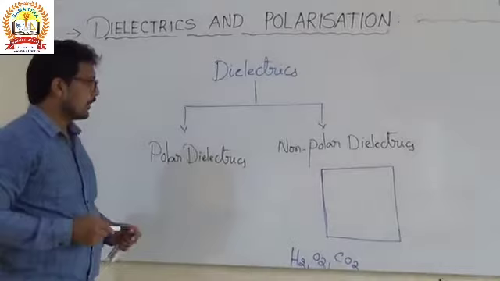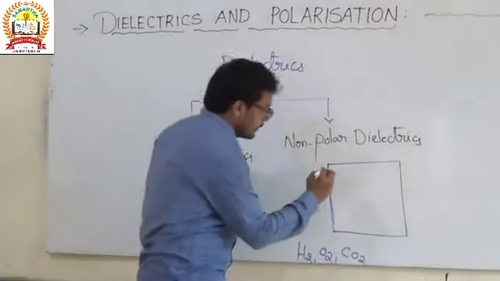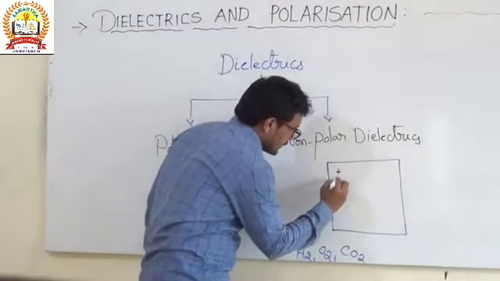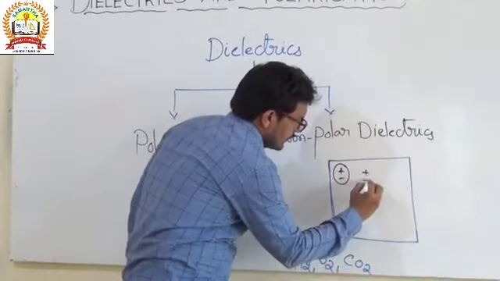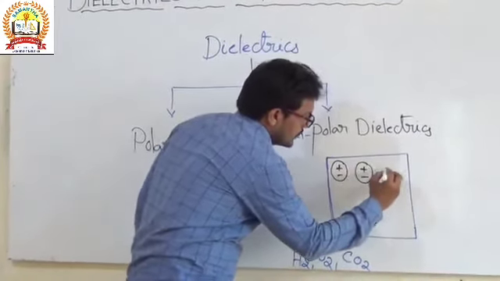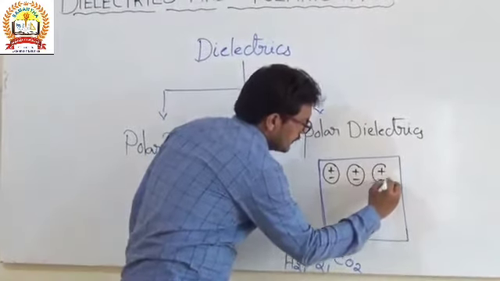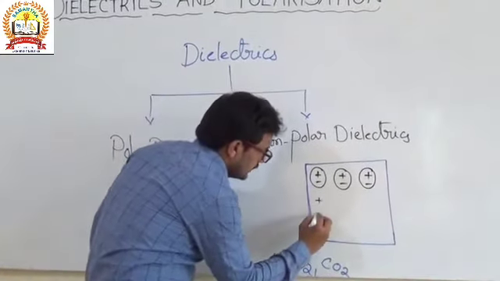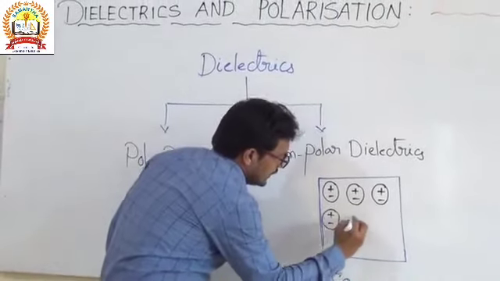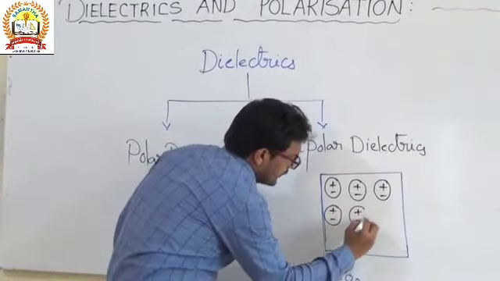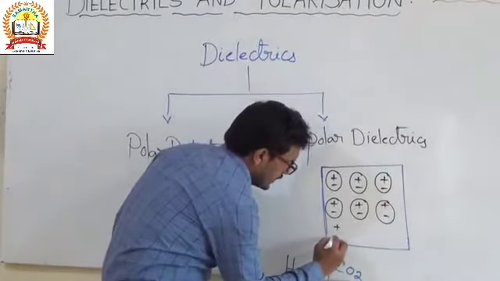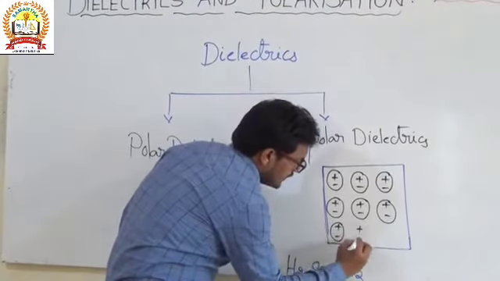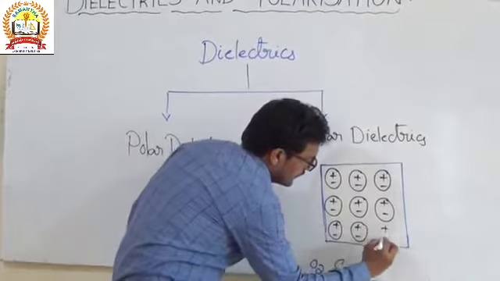If you draw the diagram of a non-polar dielectric, in non-polar dielectrics the positive charge and the negative charge coincide with each other. Positive charge and negative charge here, and here also positive charge and negative charge. They coincide with each other.